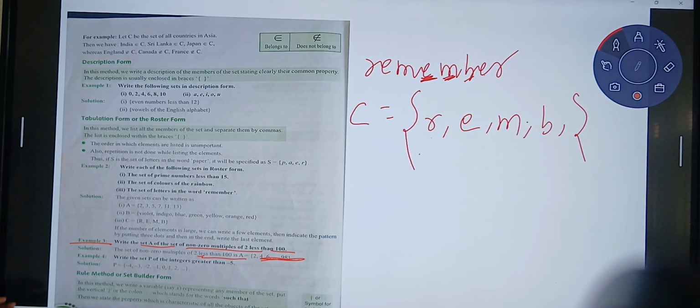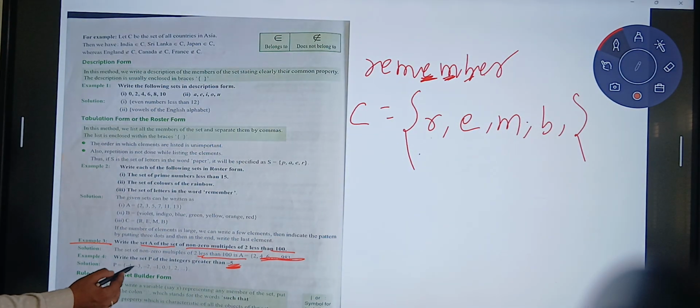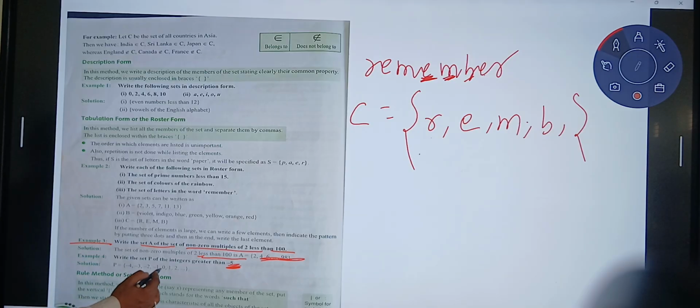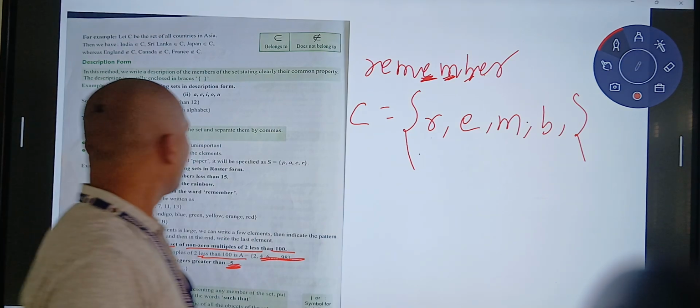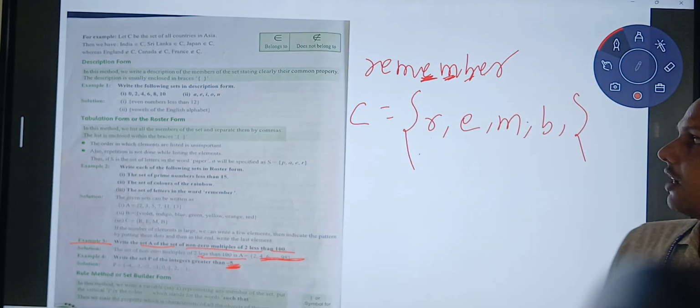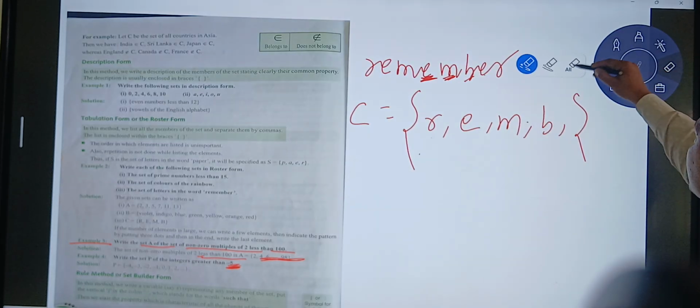For example, write the set P of the integers greater than -5. So we will write -4, -3, -2, -1, 0, 1, 2, dot dot dot, all are greater than -5. So this is known as tabular form or roster form. I hope it is clear how you will write description form to tabular form.